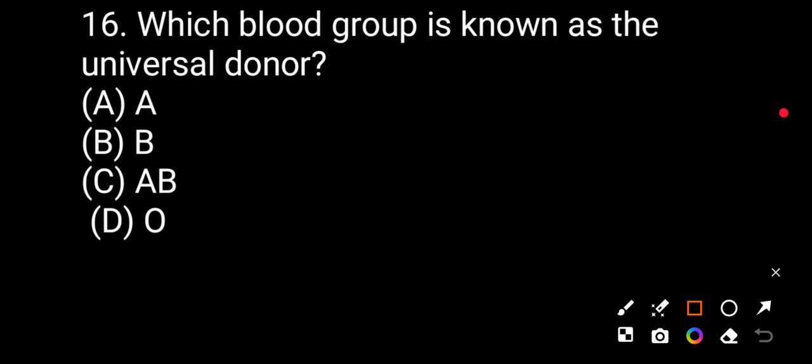Question number sixteen. Which blood group is known as the universal donor? A, B, AB, O. The correct answer will be O.